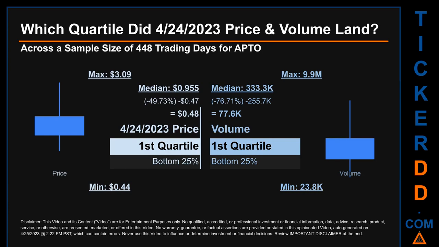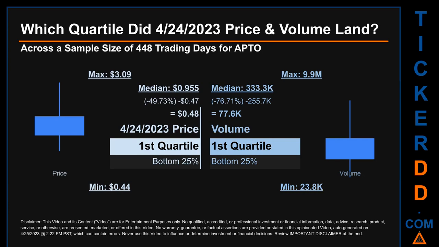The day's volume landed within the first quartile, at the bottom 25% of all sampled daily volume, which saw a max daily volume of 9.9 million and a minimum of 23.8 thousand. Quartiles tell us about the spread of a data set by breaking that data set into quarters, just like how the median breaks the set into half.